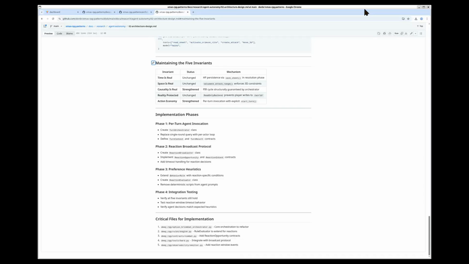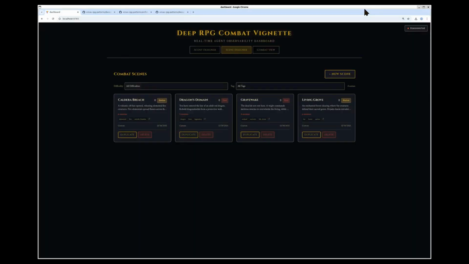The architecture could even support Google's agent-to-agent protocol, where each character becomes an independent service with its own model, memory, and tool policy, coordinated by the DM but truly autonomous. And that's the journey from a Christmas gift to a proof of concept for production agentic systems. The patterns that emerged: templates define what's possible, rules define what's preferred, invariants enforce reality. And the agents, they play by the rules. Deep agents emerge from constraints, not prompts. Thanks for watching.